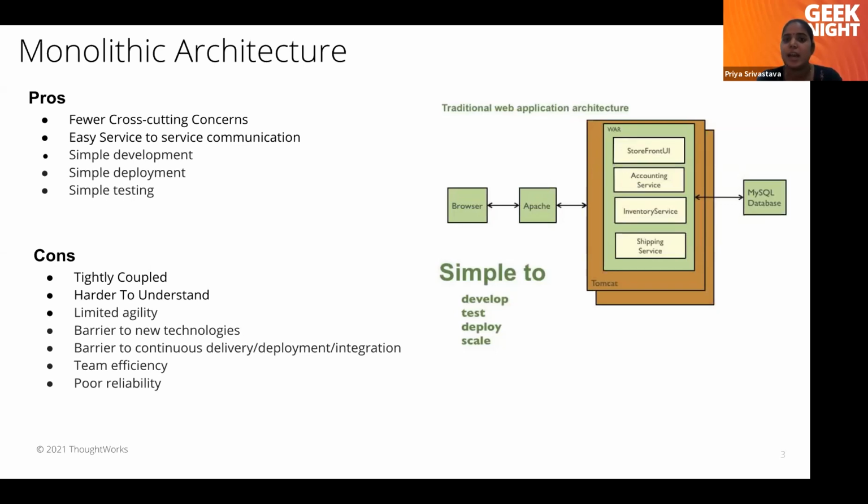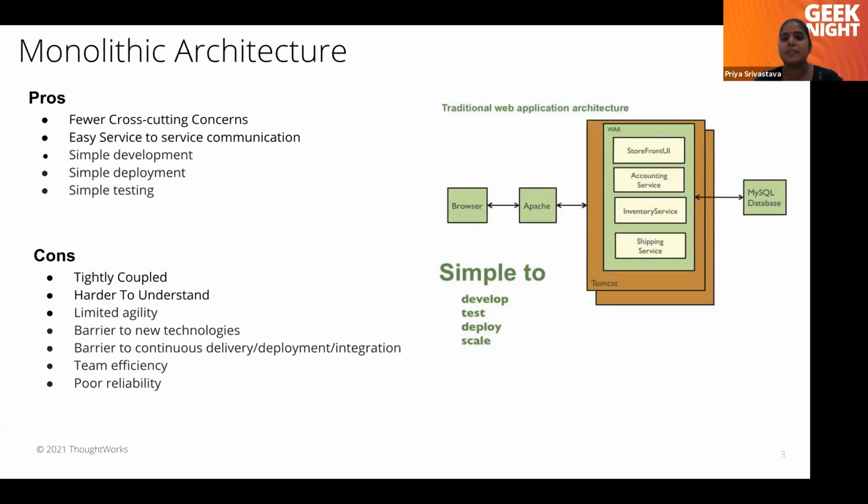And as our application size grows, team efficiency will decrease, because adding any single line of code can have impact at multiple places. So it will also impact our team efficiency. And there will be poor reliability. Adding any feature or by mistake introducing any bug might cause our application to fail as well.